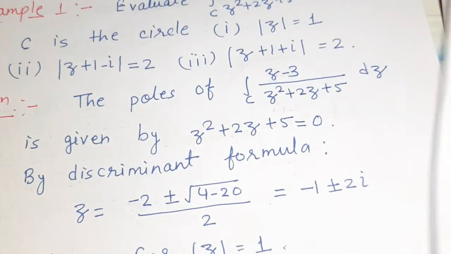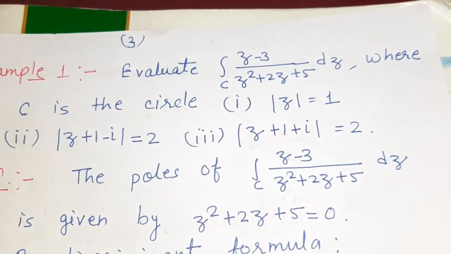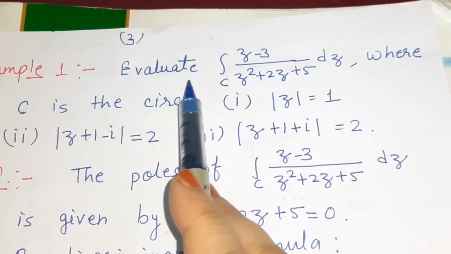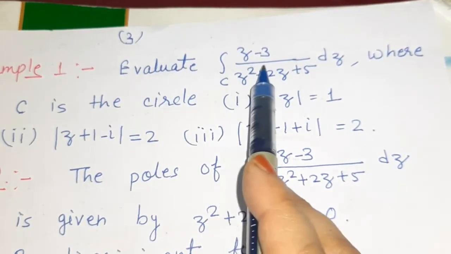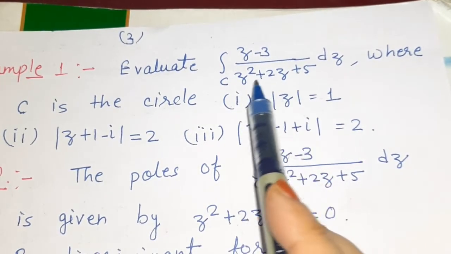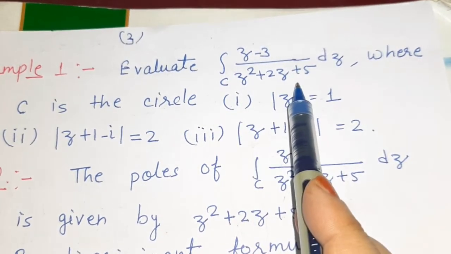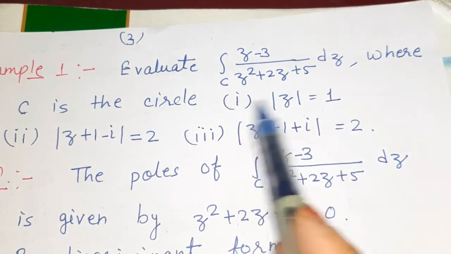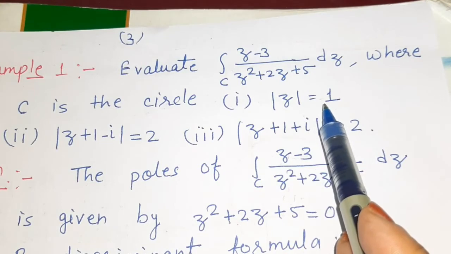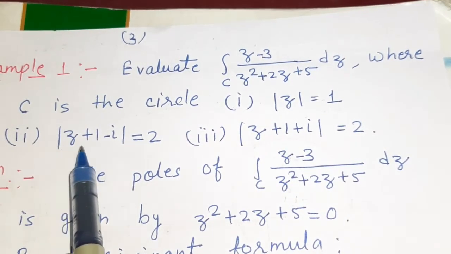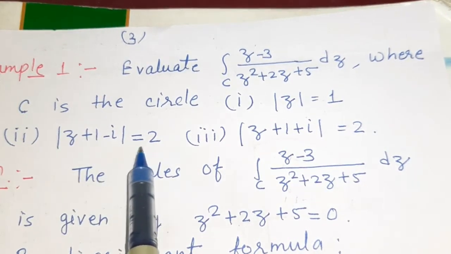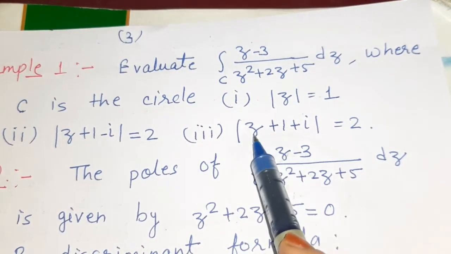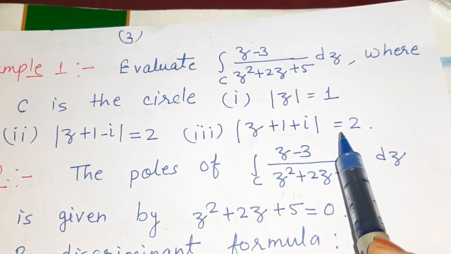Now we see some examples based on this Cauchy's theorem. Our first example is: evaluate the integral over C of (z minus 3) divided by (z squared plus 2z plus 5) dz, where C is the circle. First case: mod z is equal to 1. Second: mod of (z plus 1 minus i) is equal to 2. And third: mod of (z plus 1 plus i) is equal to 2.